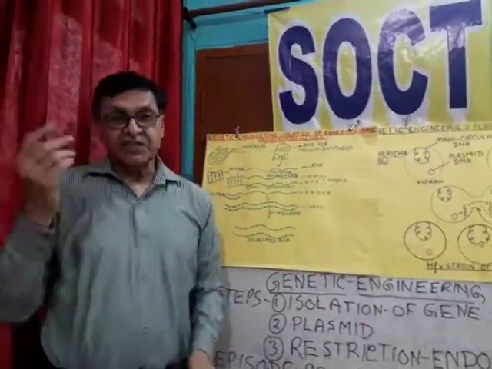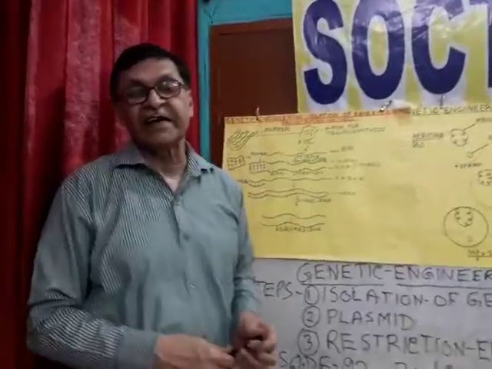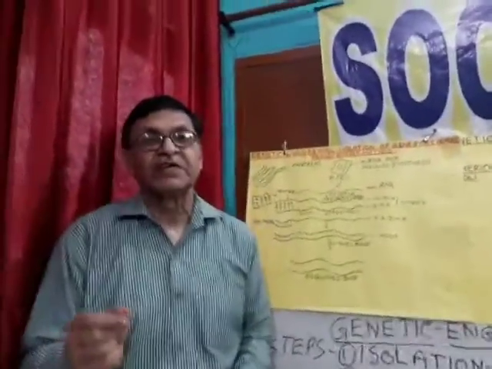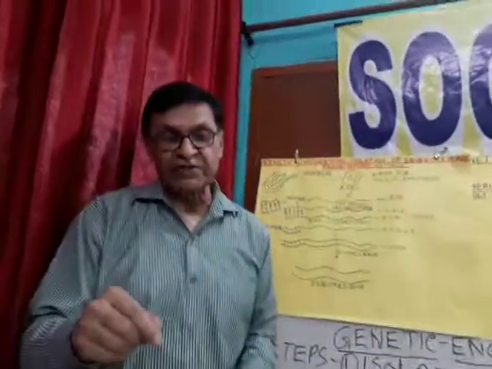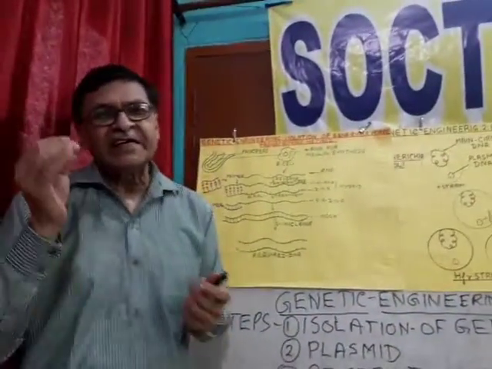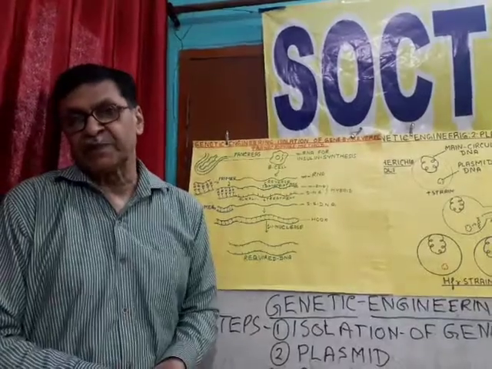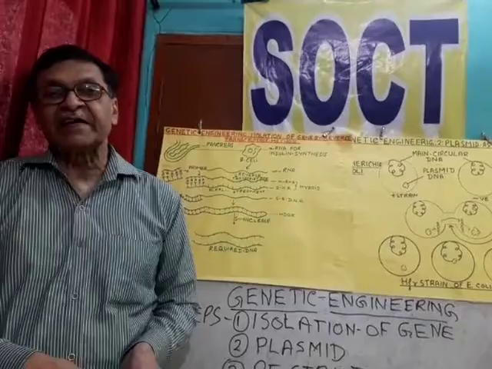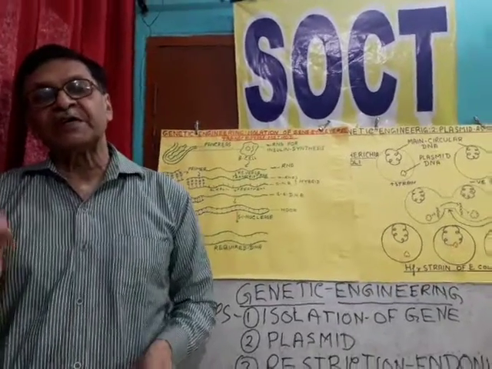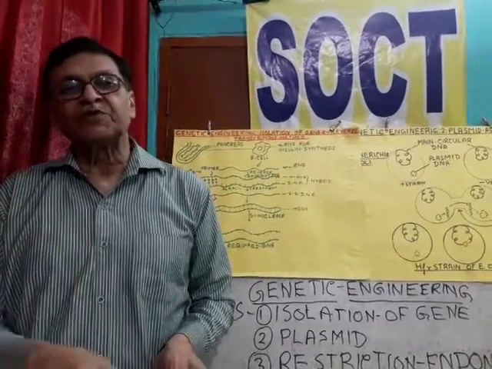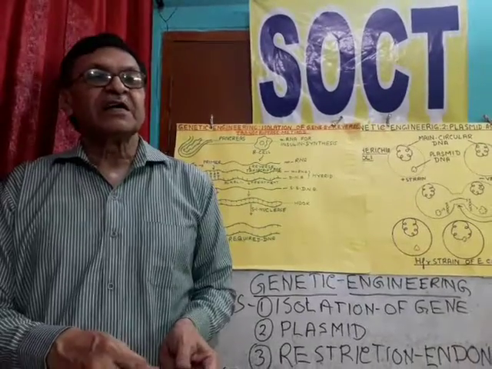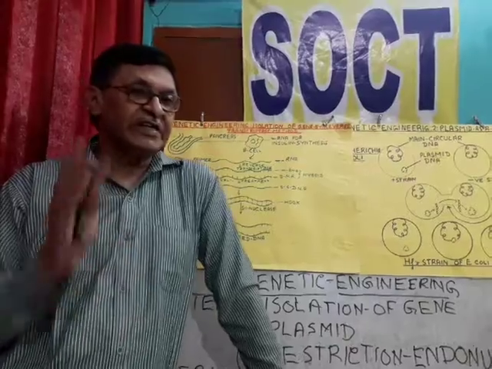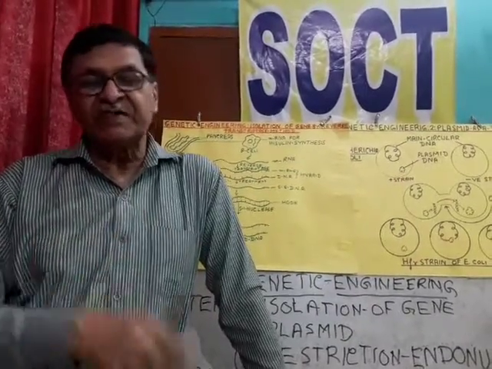As you know, genes are the bearer of hereditary characters. They are found in a linear sequence over the chromosomes, and chromosomes are found in the nucleus of a cell. A cell itself is a very tiny structure, and genes are bearers of hereditary character. The sequence of nucleotides, 4 types of nucleotides in the genes, controls synthesis of proteins, which are made up of 20 types of amino acids in a definite sequence.